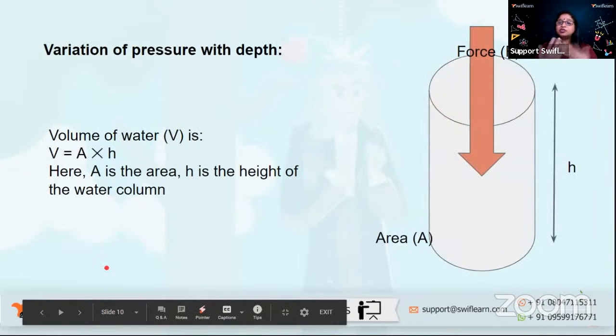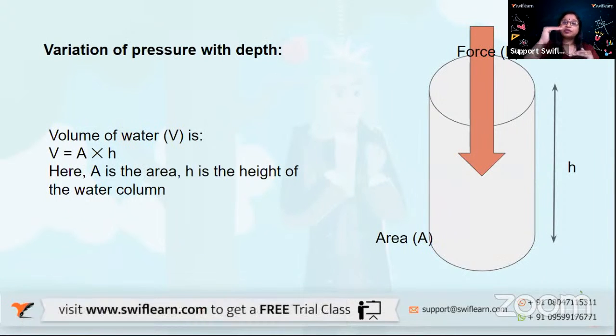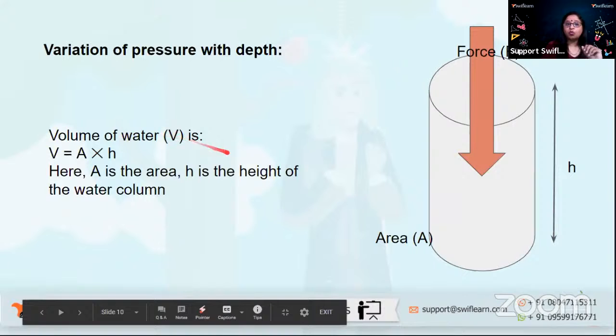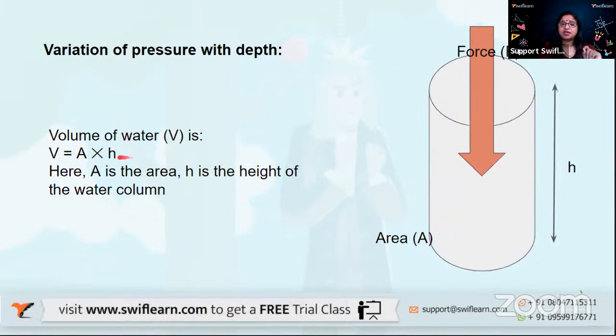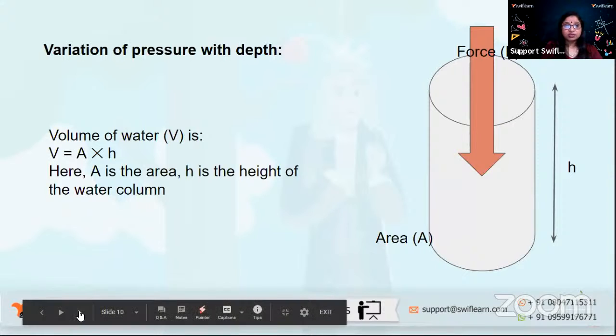Right, so let us now talk about variation of pressure with depth in a fluid. As you go deeper and deeper into the water, how does the pressure change? So we know the volume of water is going to be A into H, where A stands for the area and H is the height of this water column. When we multiply the two, we get the volume, right? All right, so let's move ahead.